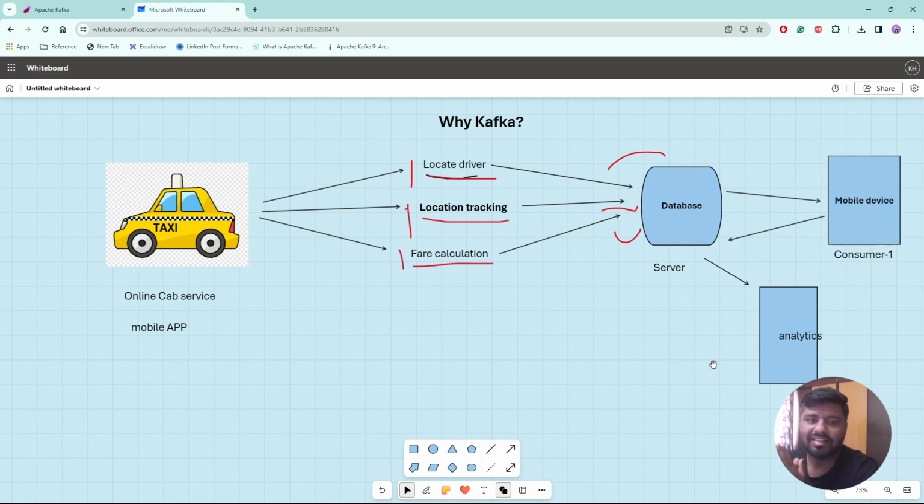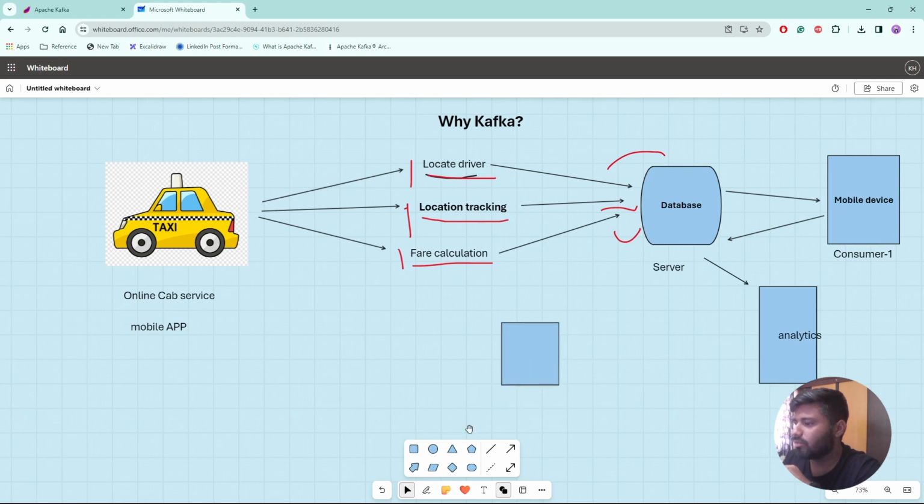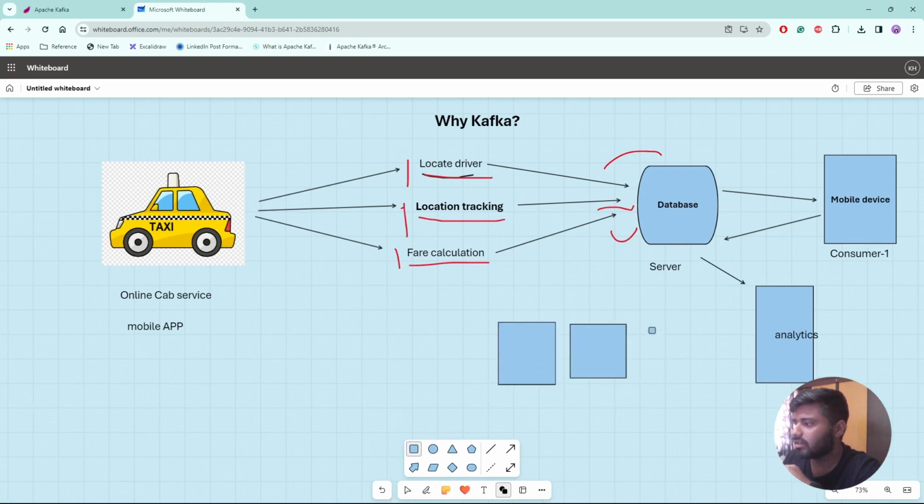Now let's try to get into more complexity. Let's say I have a few more consumers now, and each and every consumer wants to get the cab information.